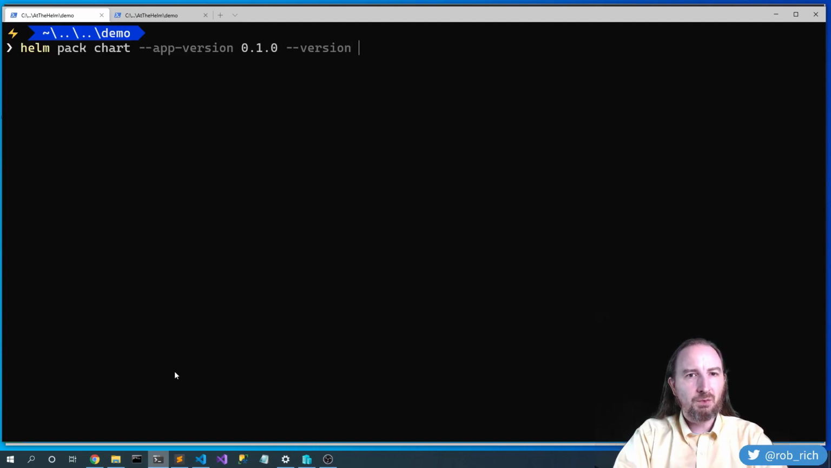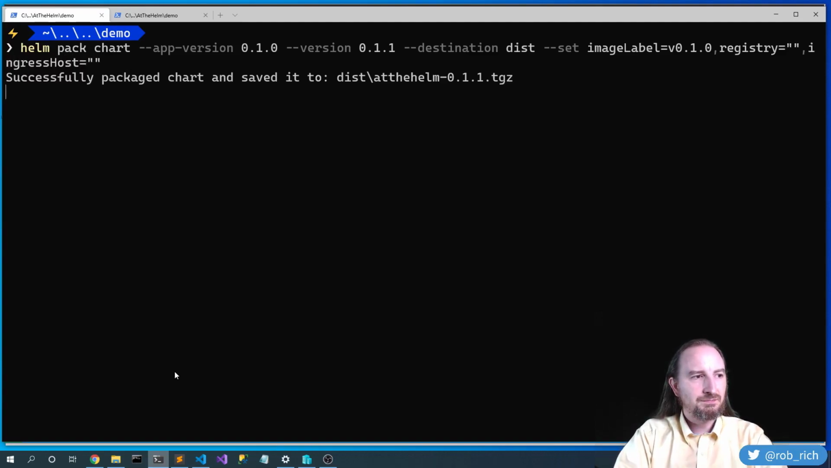So this one will be version 0.1.1. Destination will still be the dist folder, and we'll set some defaults here. Image label is v0.1.0, registry is blank again, and ingress host is blank as well. Okay, now we've got this new version.